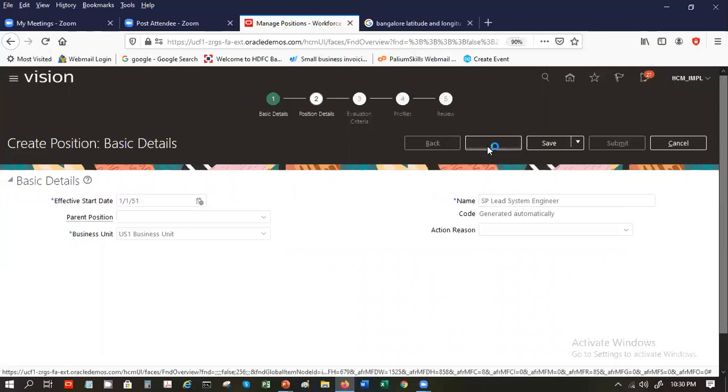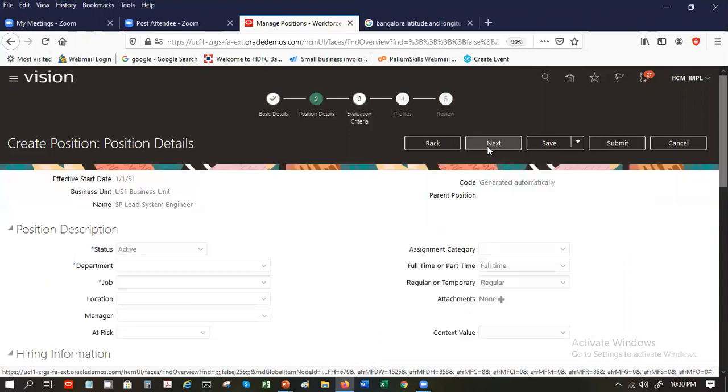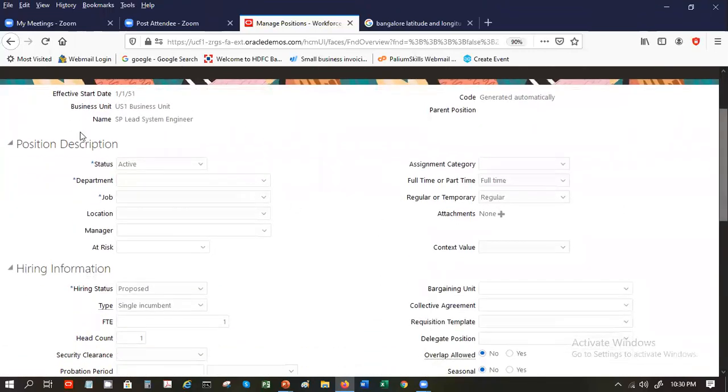You say next. These are your position related information. I was telling you, you can default a lot of things. So you should be able to see the HR department, then the SP job that we have defined.